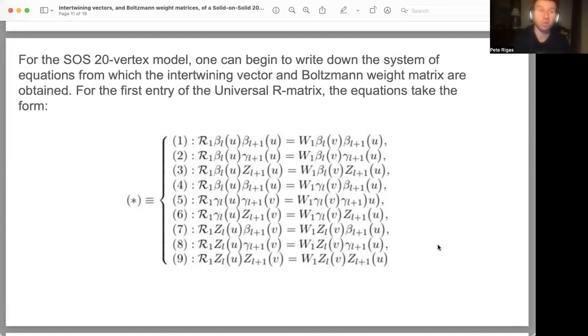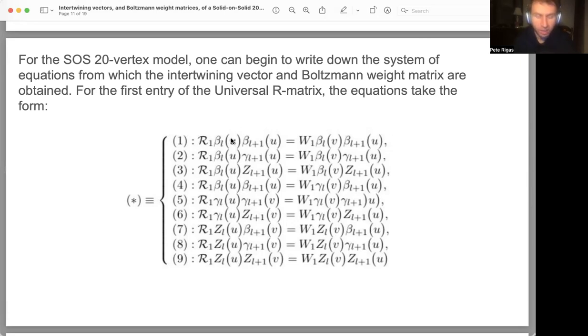And for the first entry of the universal R matrix, the equations take this form. Just to simplify notation a little bit, I'm going to denote the first entry of the universal R matrix from the factorization by script R sub 1, which is then also going to have, oh, sorry guys, that's a typo. The W term should be on the other side, but it goes to show how one can make use of the intertwining vectors that are given for the 20 vertex model, and how that relates to the Boltzmann weight matrix for the solid on solid model.